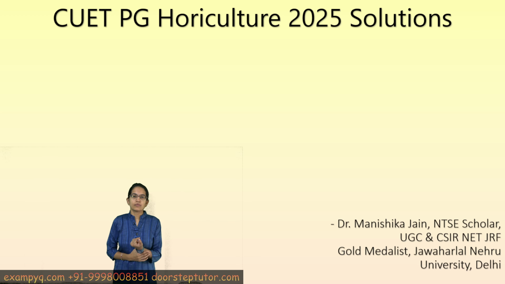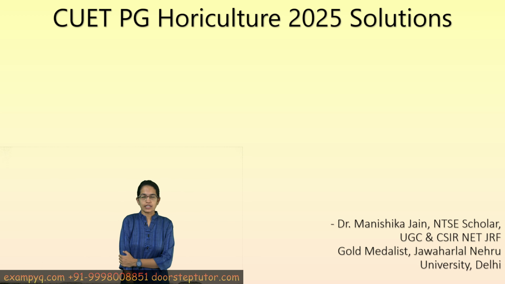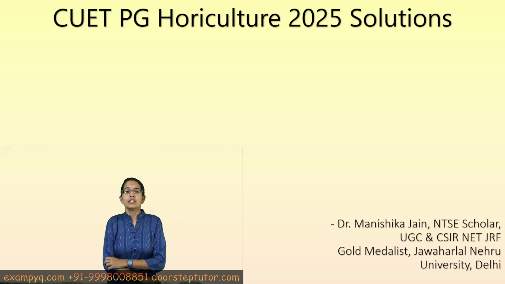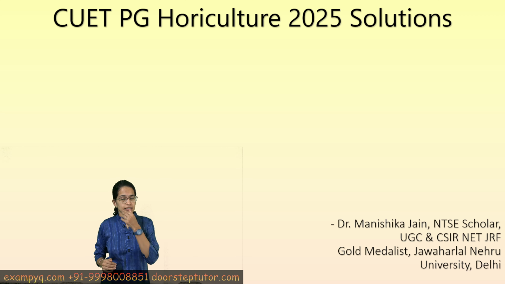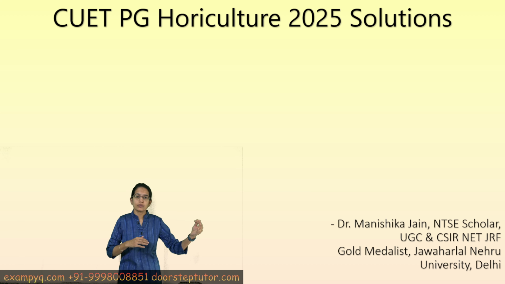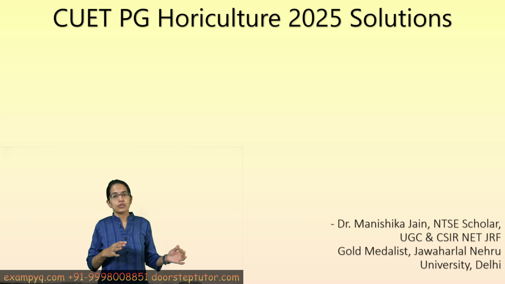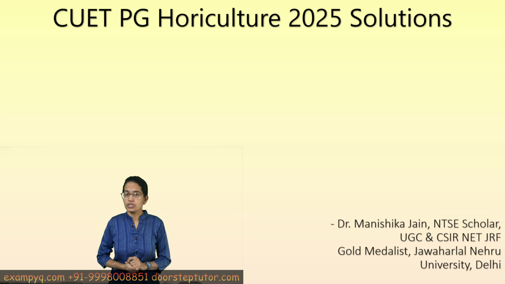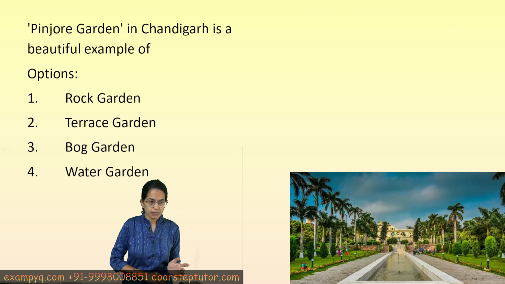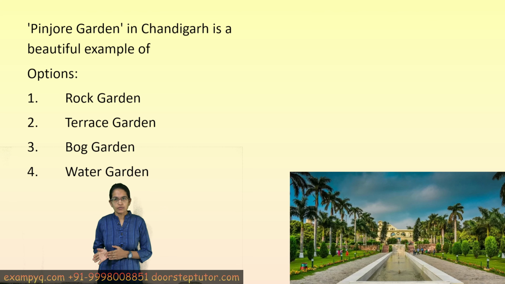Welcome. So let's solve some of the questions from CUET PG Horticulture 2025 examination. Now note that this paper had various kinds of questions. Many of them talked about the ranking, the order in which the production occurs for the various years, 2020, 2021. So those kinds of factual questions you would have to remember. But let's talk about some of the other questions that were asked.